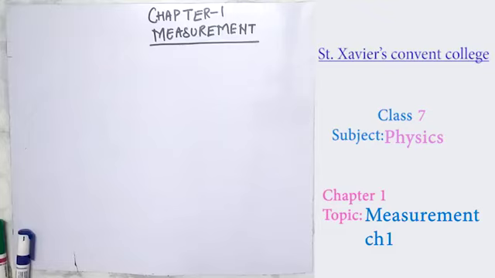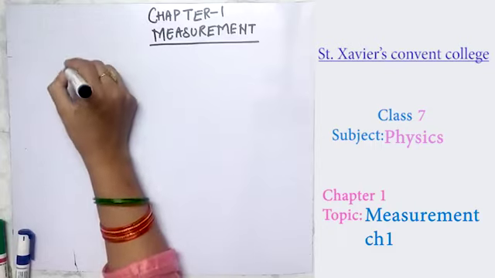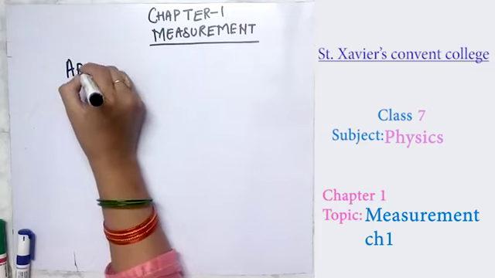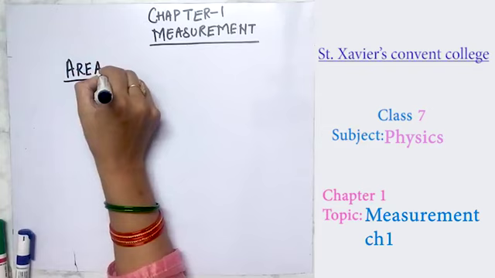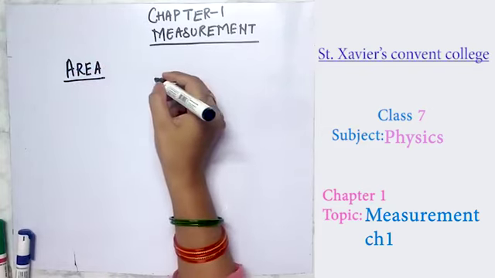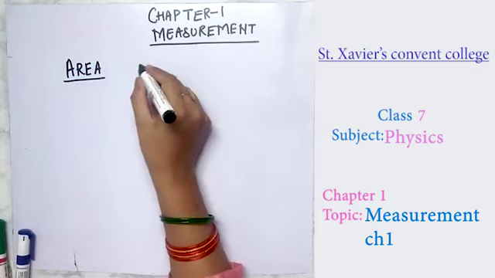Now we are starting with chapter 1, Measurement, of class 7th. The first topic in measurement is area. Area is the surface occupied by any object.